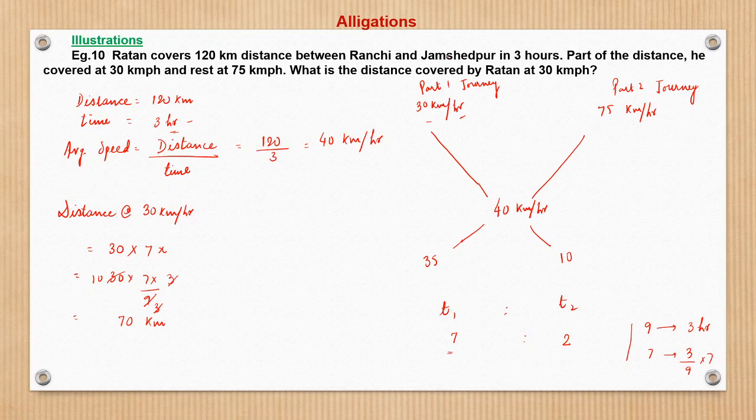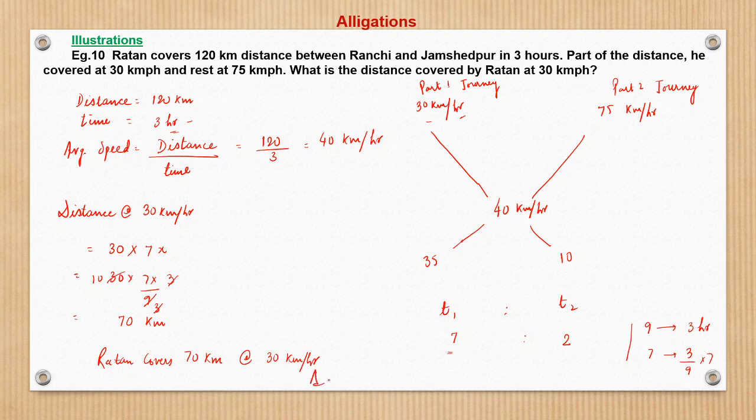So what is the distance covered by Ratan at 30 km per hour? That is 70 kilometers. So Ratan covers 70 kilometers at 30 kilometer per hour, right?